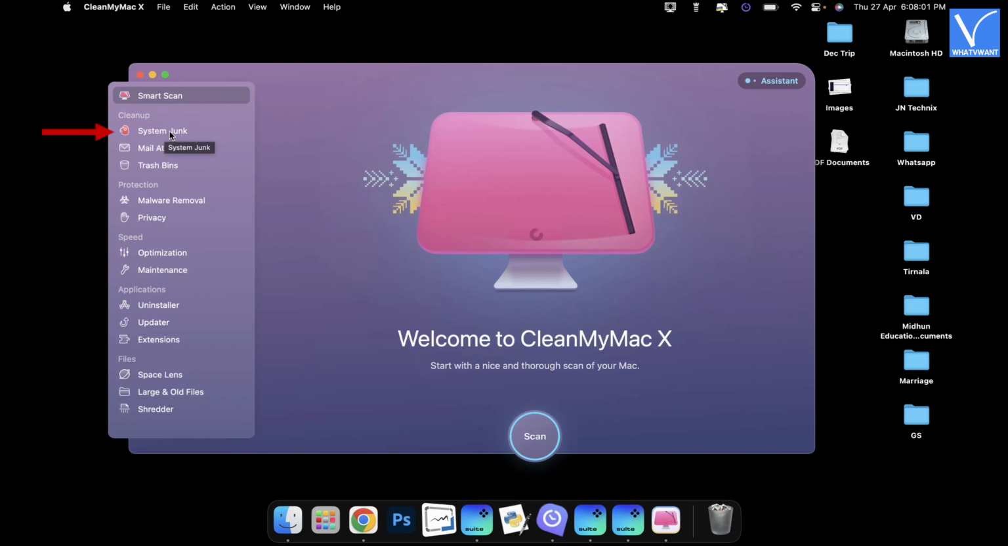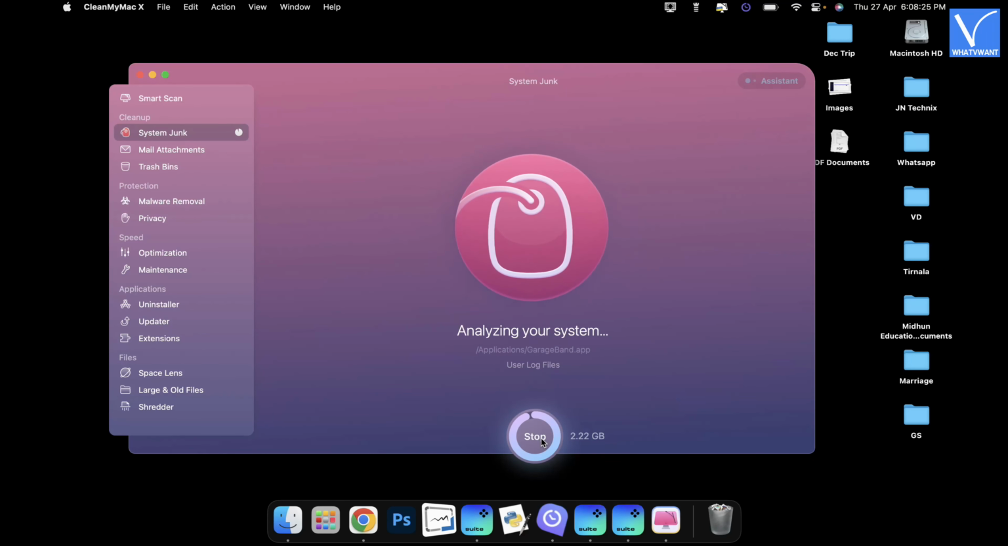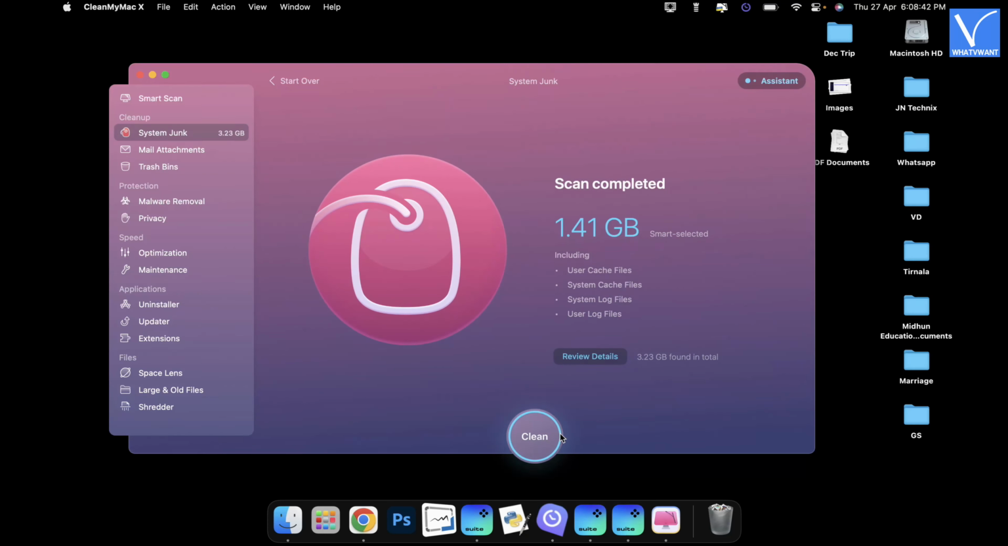Choose the System Junk tool available in the Cleanup section. And click on Scan to start the scanning process. It takes some time to complete the scanning process. After the completion of the scan, it displays all the found data. Click on Review Details option to see the details.